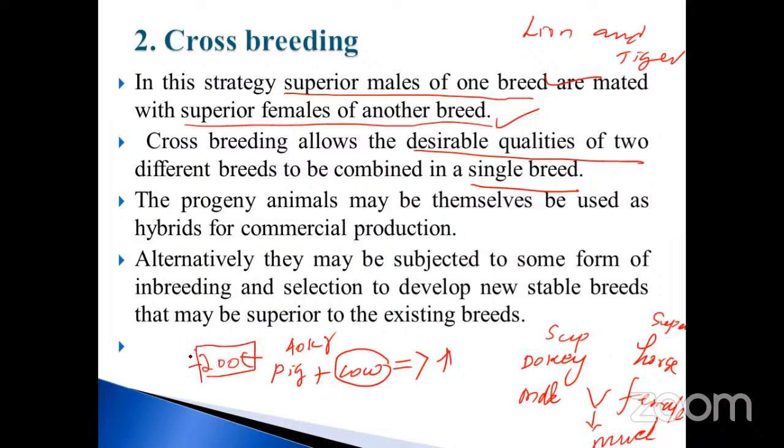After that, crossing with another one, you will get 200 only, again 200. So this is called developing a new stable breed. It will grow only up to 200 kg and will not grow again. Suppose the cow, take an example: once we cross these two, as I already told you, 600 kg is improved to 1000 kg. After you obtain 1000 kg, you go to the next process. Again it will produce 1000, again 1000.